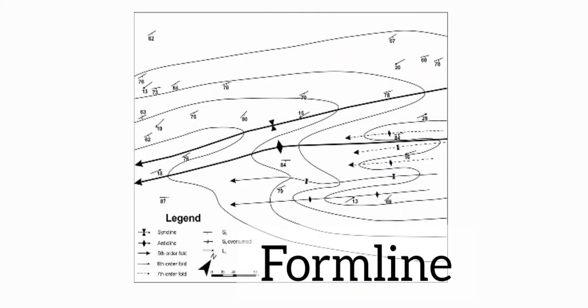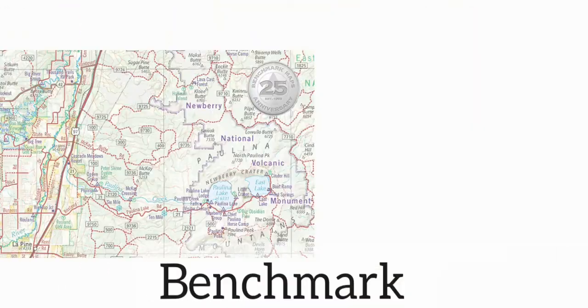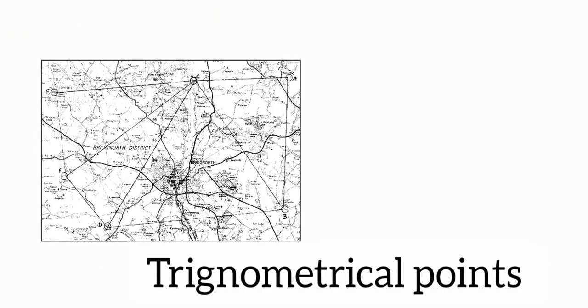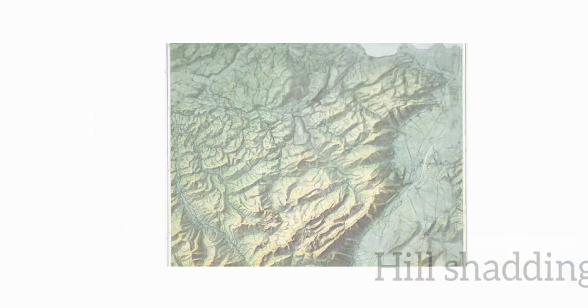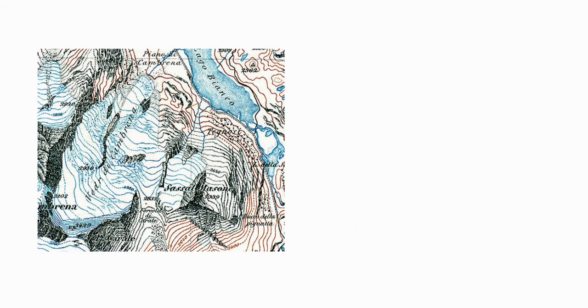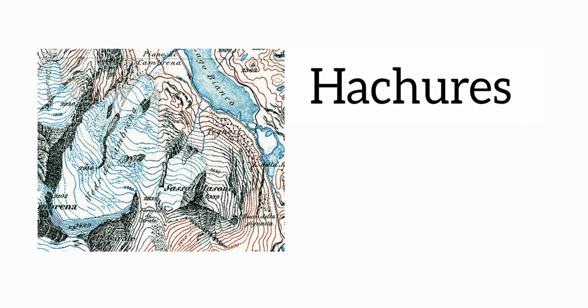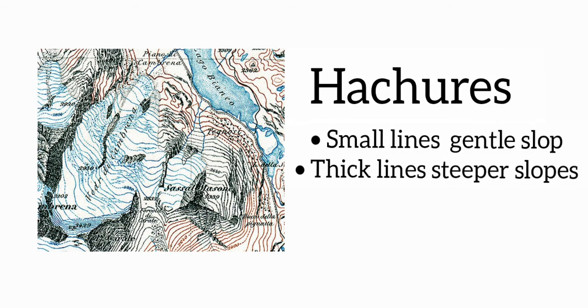Methods of representing relief features. The important methods of representing relief features are hachures, contour, form line, spot height, benchmarks, trigonometrical point, hill shading, layer coloring, and so on. The first method of representing relief features is hachures. Hachures are small lines drawn to show slope. The lines are drawn thicker to represent steeper slopes and thin for gentle slopes.